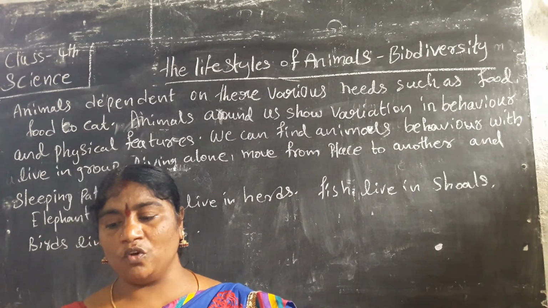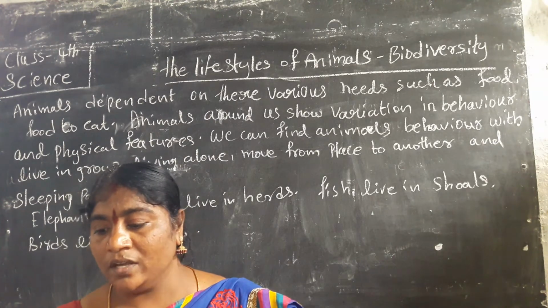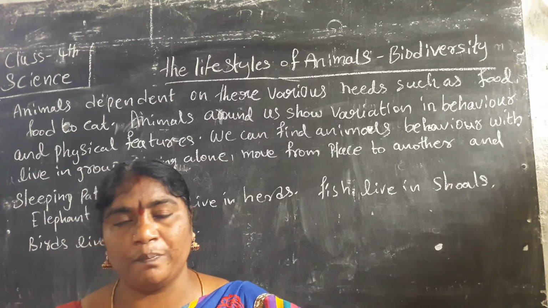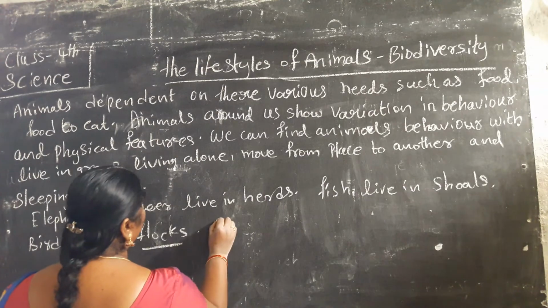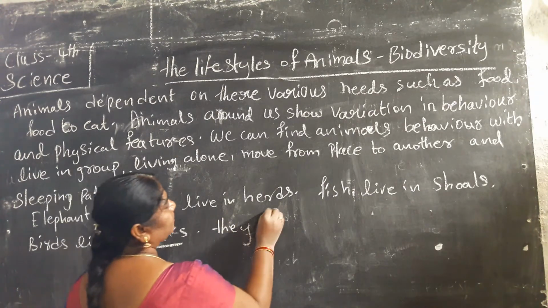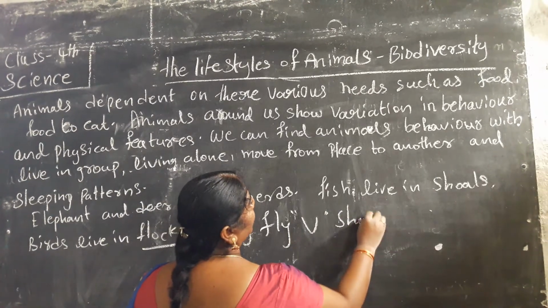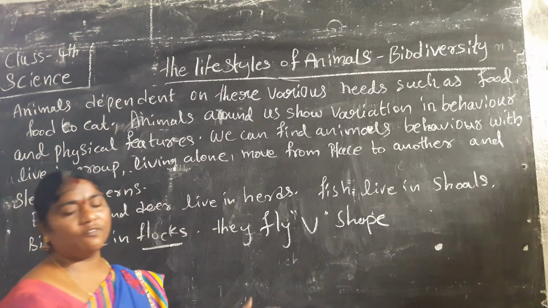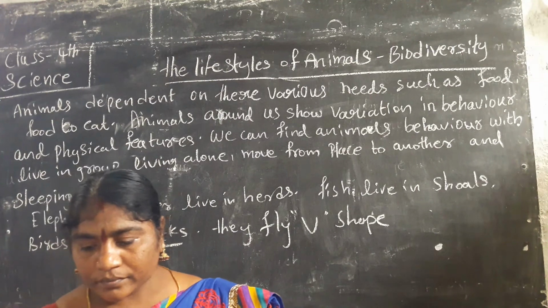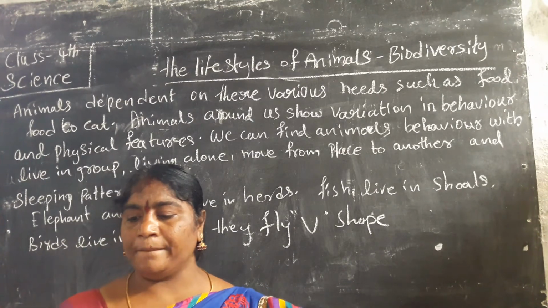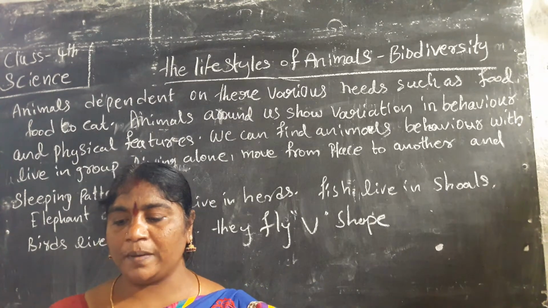Many birds live in flocks. Some birds fly in a V-shaped pattern. Birds fly in a V-shape, and they have to migrate in flocks from one place to another.